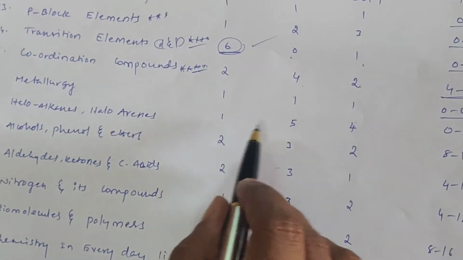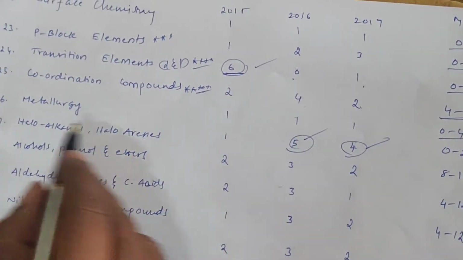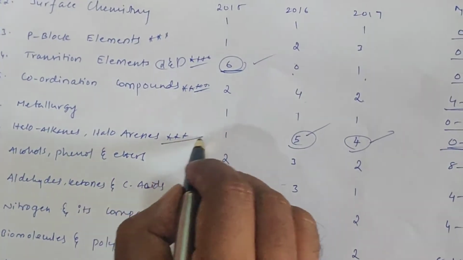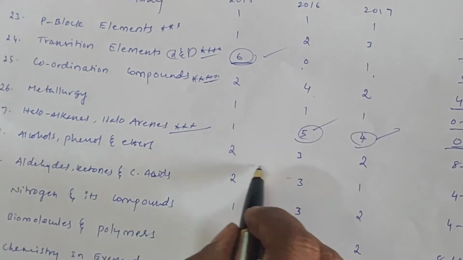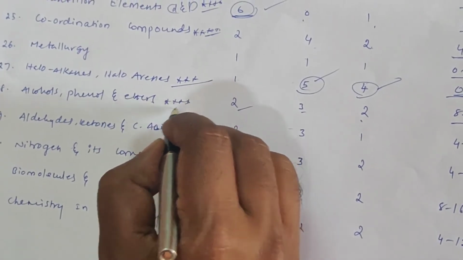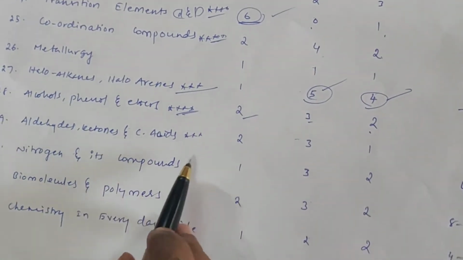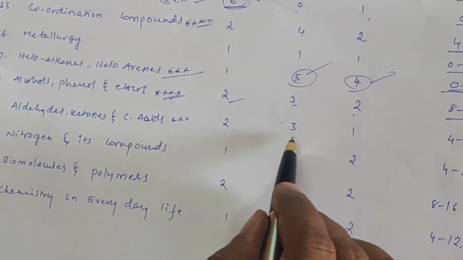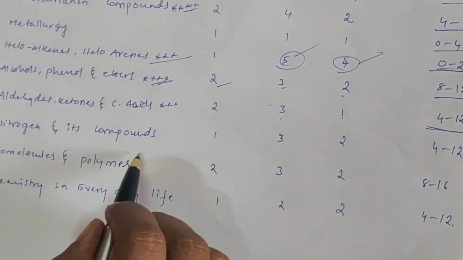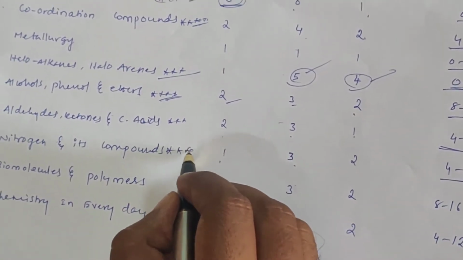Haloalkanes and haloarenes: 1 in 2015, 5 questions in 2016, 4 questions in 2017. From this chapter alone, 0 to 20 marks. Here also a very important chapter. Keep it in mind, students. Alcohols, phenols, ethers: 2, 3, 2, so 8 to 12 marks. It is also a major, most important chapter. Aldehydes, ketones, carboxylic acids: 2015, 2; 2016, 3; 2017, 1, so 4 to 12 marks. Nitrogen compounds, meaning amines: 1, 3, 2. It is also a very important chapter.